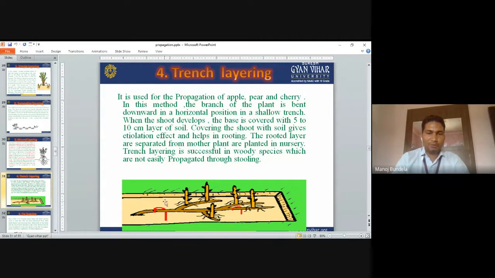We bend the complete branch, make some cuts, and then cover it with soil. After covering it with soil, new plants will start coming from the covered layer on the mother plant. Then we cut them from the mother plant and sow the rooted layers into the nursery. Trench layering is successful in woody species which are not easily propagated through stooling, so for those we go for the trench method of layering.